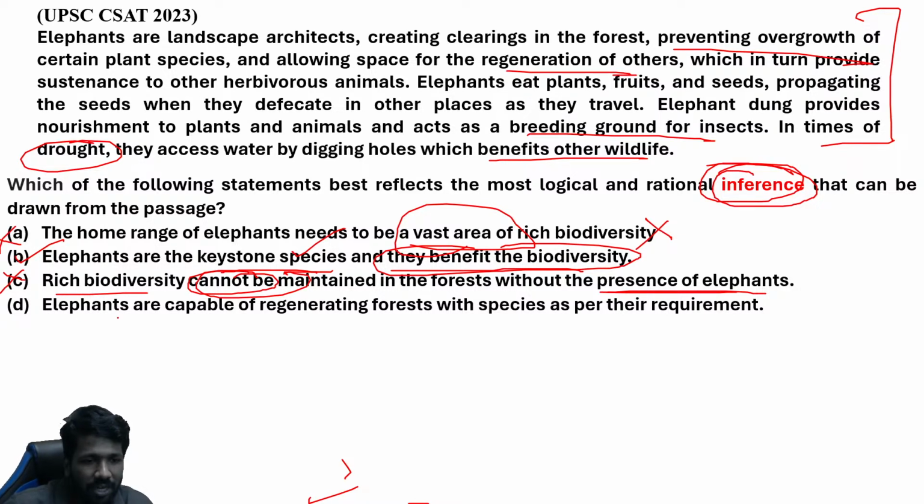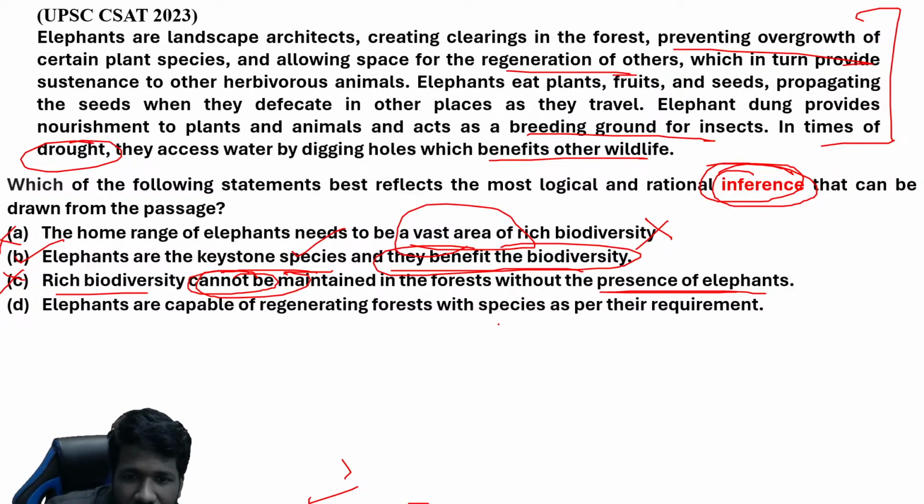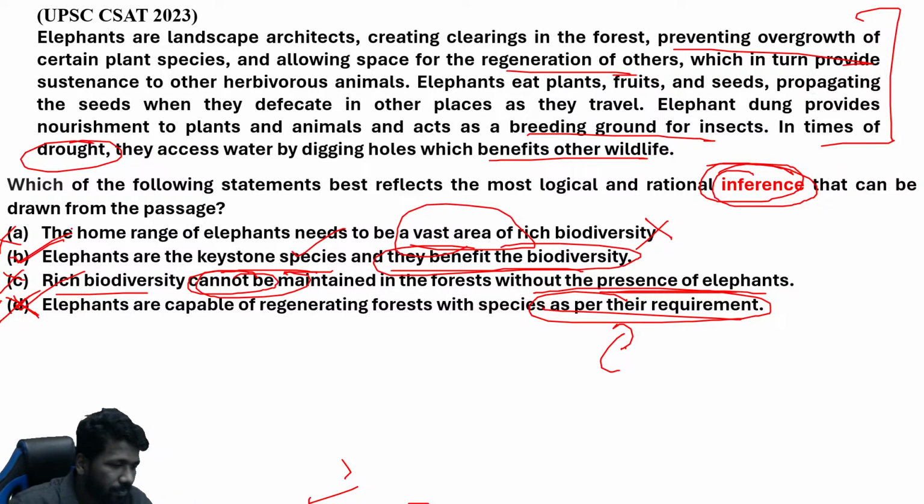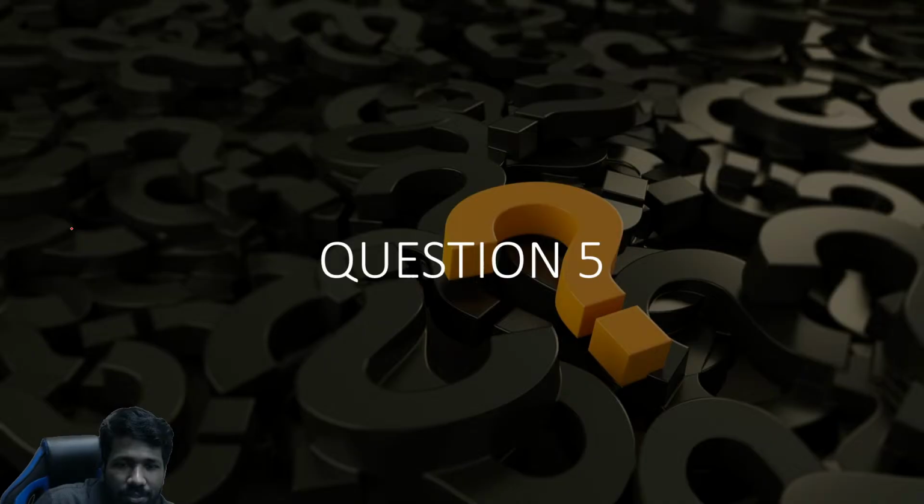Similarly, finally, option D: elephants are capable of regenerating forests with species as per their requirement. This itself is an extreme keyword or extreme phrase. As per their requirement, elephants can regenerate forests? No. It is a natural thing that is happening. It is not like elephants are thinking that we will do this and according to their wish they will do that. No. Clearly option D is wrong. Option B is the clear choice. All clear? Please respond. That is an inference type question. Hope all of you understood.